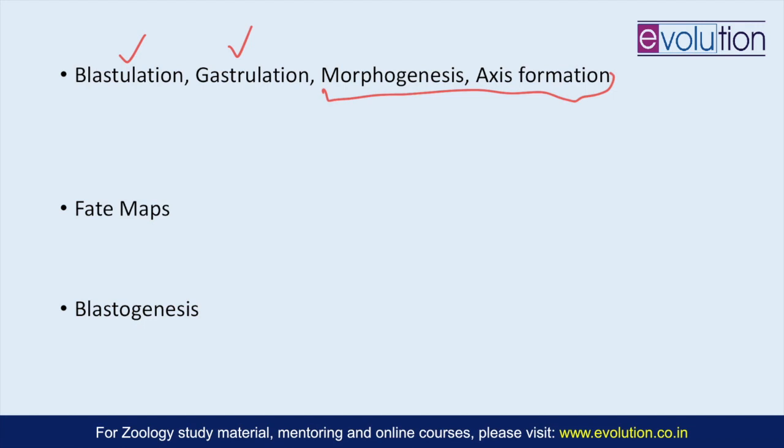So what happens is, within a few hours of fertilization, the fertilized egg will undergo a series of rapid divisions, and with these rapid divisions the cell number will increase, but there won't be any addition in volume. And this phase is something you know as cleavage. So you have to understand this. What are the peculiarities of the cell division during cleavage? What are the planes and patterns of cleavage?